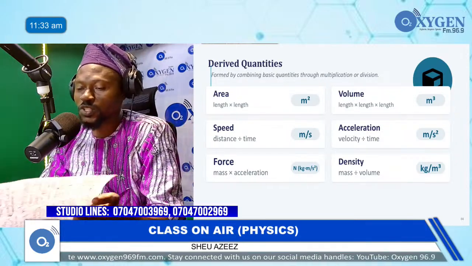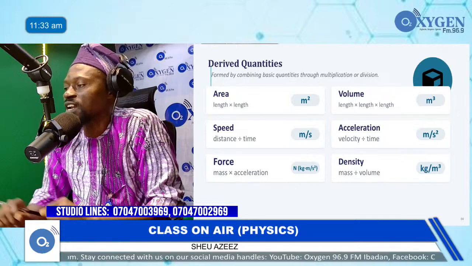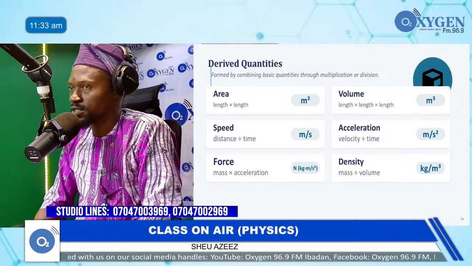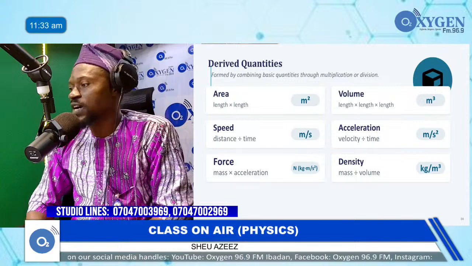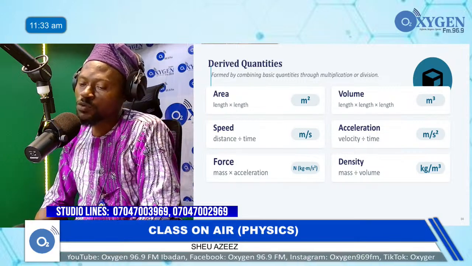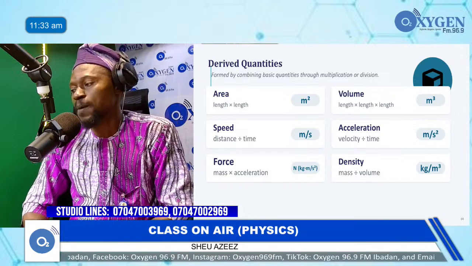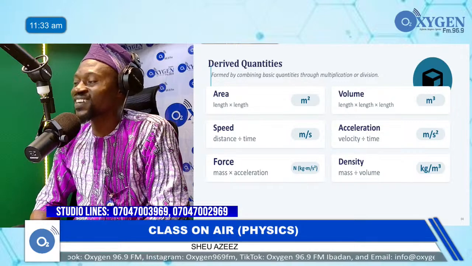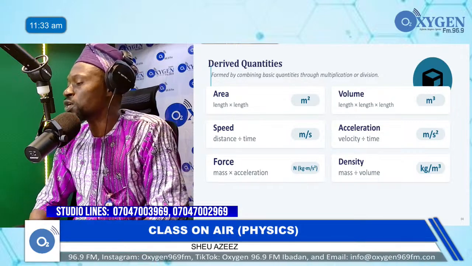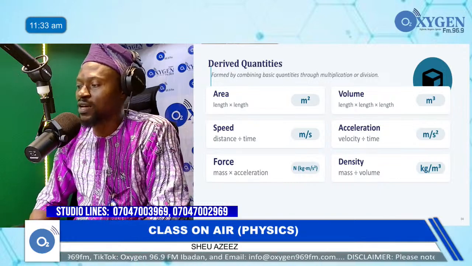So let's go to the second leg of physical quantities, which is scalar and vector quantities. Now, when we want to define vector and scalar, let's start with scalar. Scalar quantity. Let me spell scalar for you: S-C-A-L-A-R, scalar.